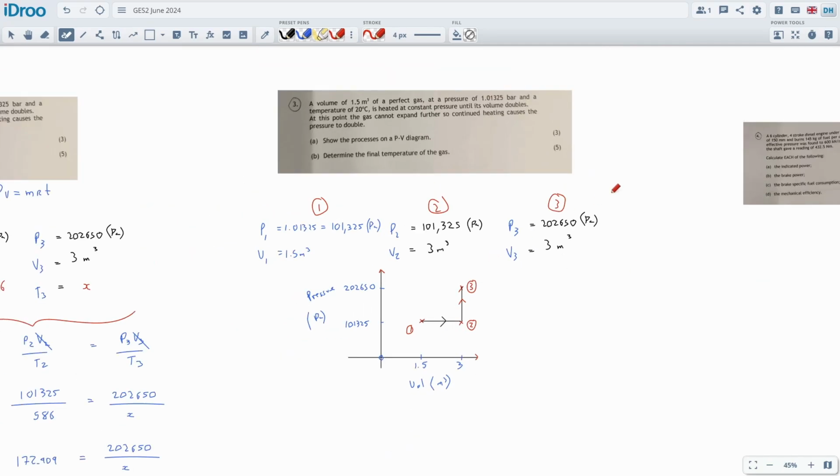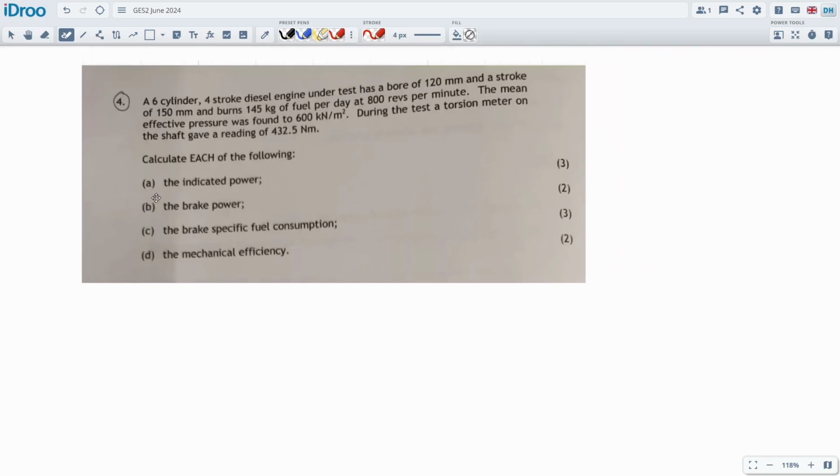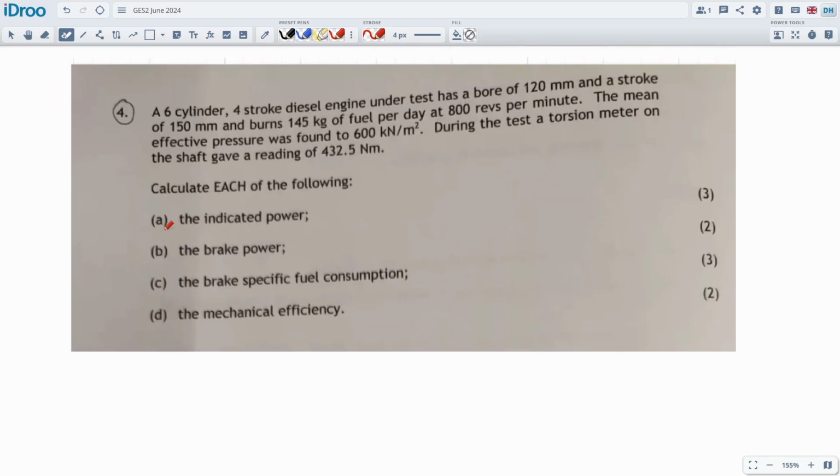Okay, let's have a look at the next one, number 4. Number 4 is a big chunky one. It's going to be diesel engines. So a 6-cylinder 4-stroke diesel engine under test has a bore of 120 mil, stroke of 150. It burns this much fuel. It runs at 800 revs per minute. The mean effective pressure was found to be this much.